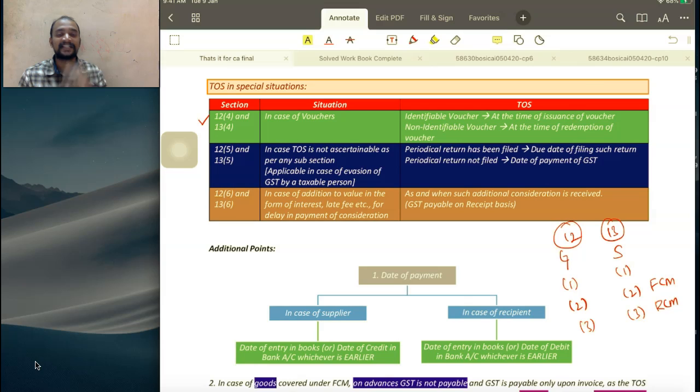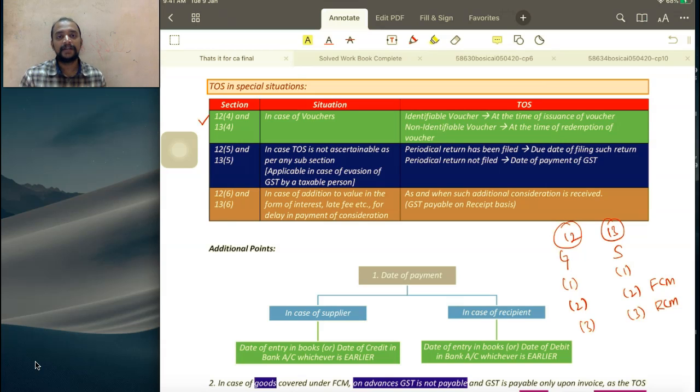Now these vouchers are divided into two: identifiable vouchers and non-identifiable vouchers. Identifiable vouchers means that the product or service against which it will be redeemed is known at the time of issuance itself. So I am giving a voucher that can be redeemed against a particular product or a particular service. I know against which product or service it will be redeemed, and therefore that is known as an identifiable voucher.